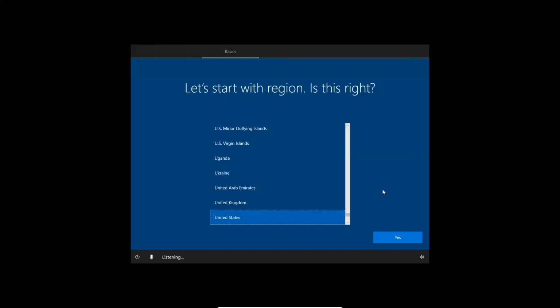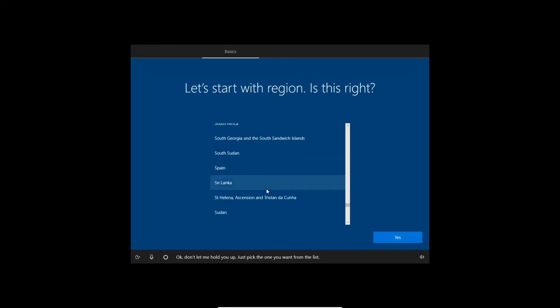Now you have to select your region. Here currently United States is selected. So here we can select our country, Sri Lanka. Here you can see Sri Lanka is available. You can select it and press yes.